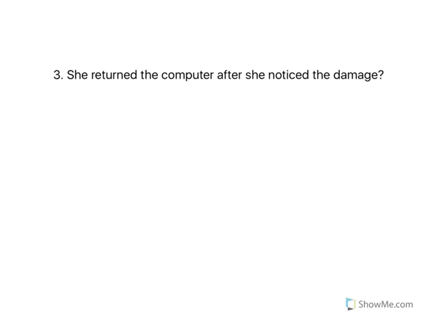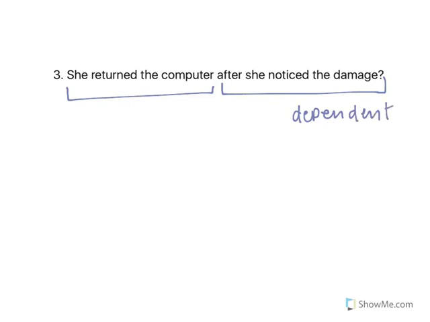So our sentence says, she returned the computer after she noticed the damage. First, we're going to point out our different types of clauses here. So, she returned the computer and after she noticed the damage. We see that after she noticed the damage is going to be a dependent clause because it cannot stand alone, as after is a subordinating conjunction. She returned the computer is going to be an independent clause. So we can tell from just looking at it now that this is going to be a complex sentence.